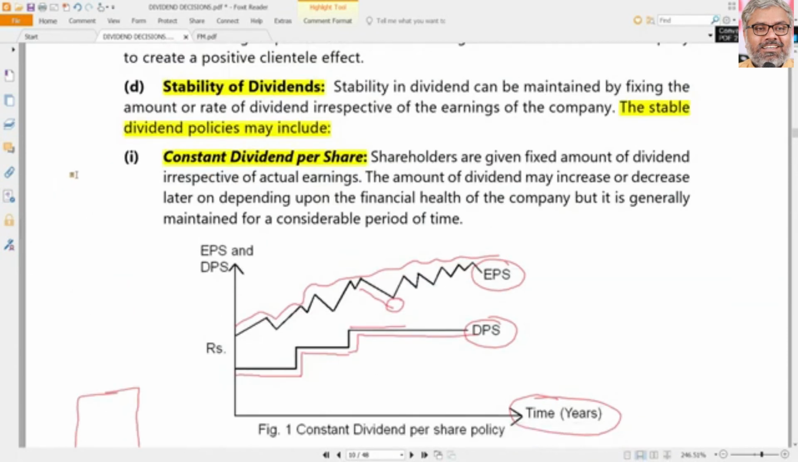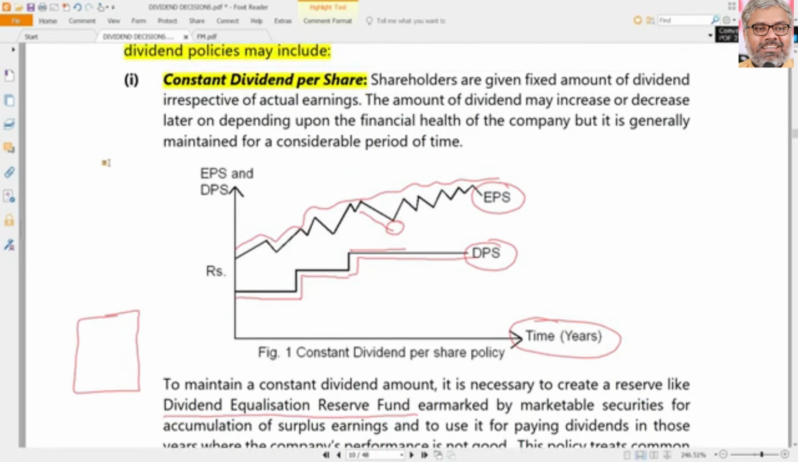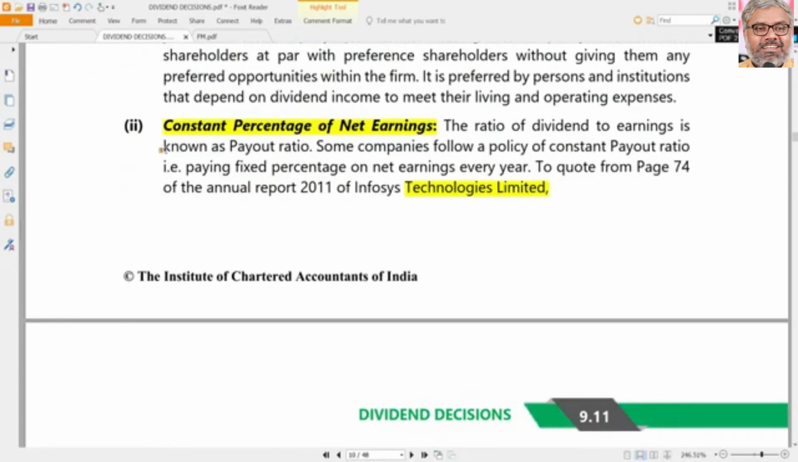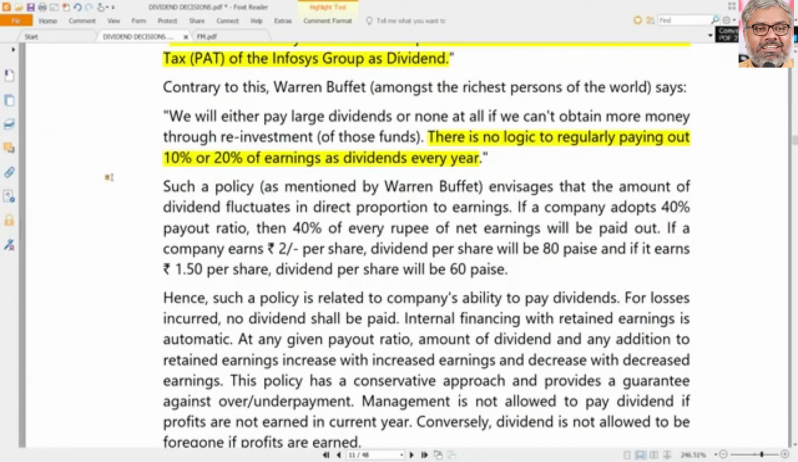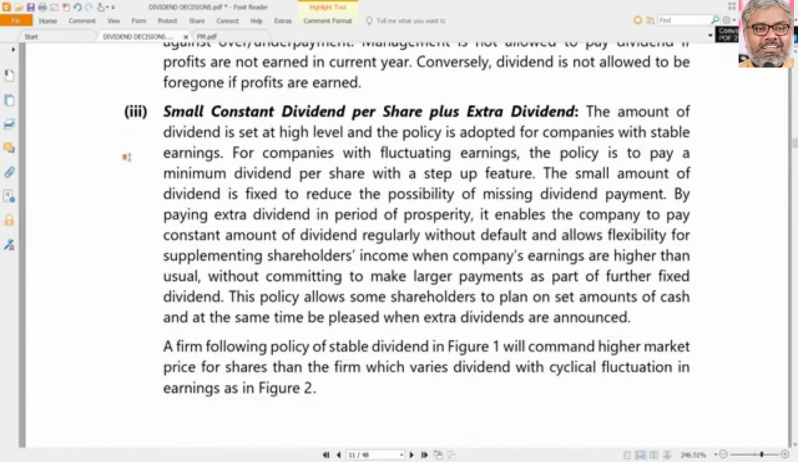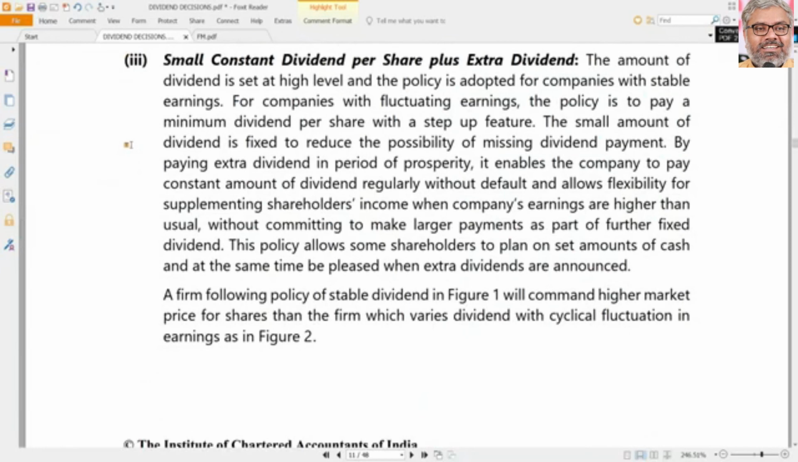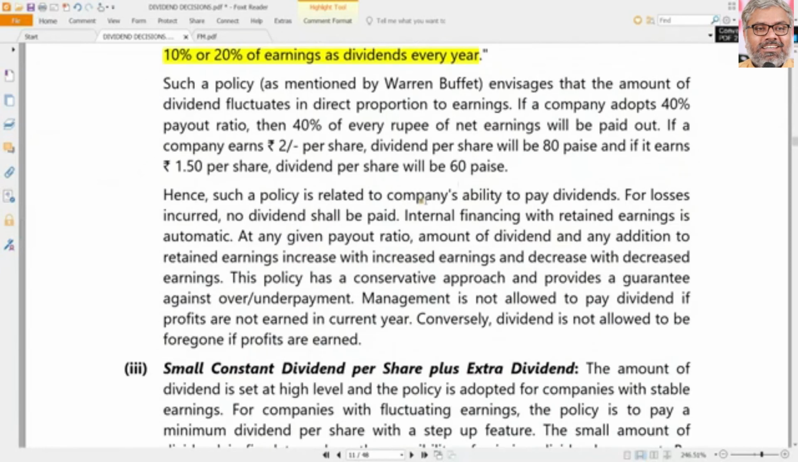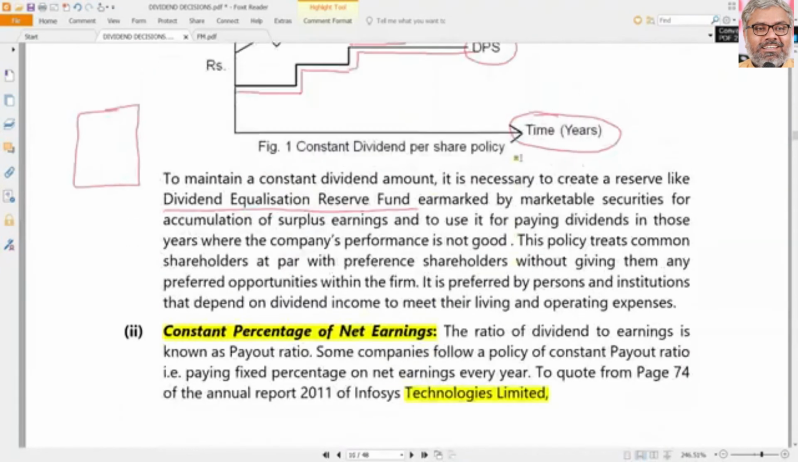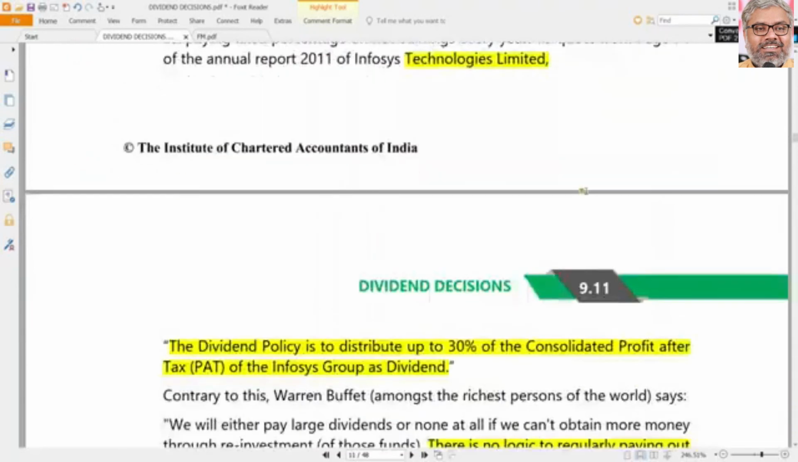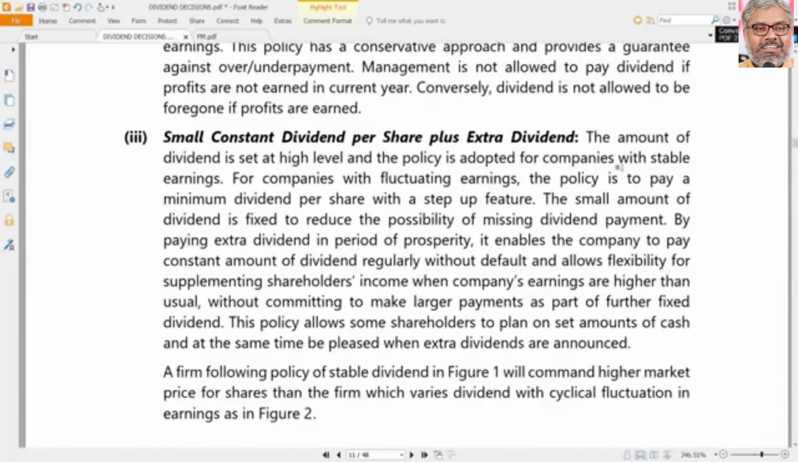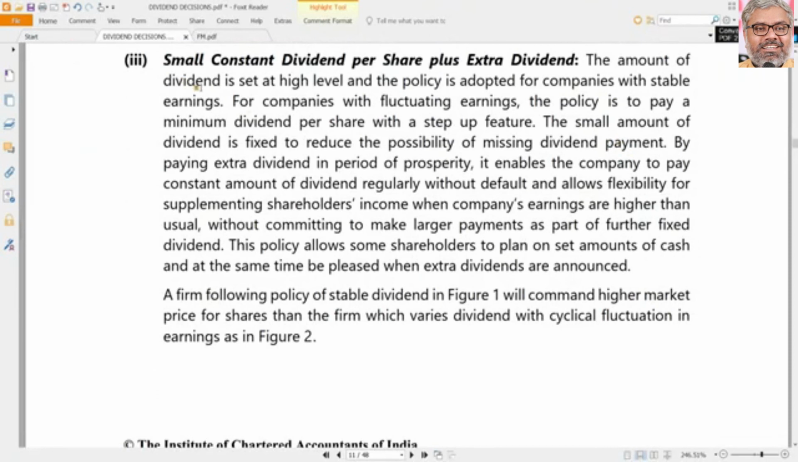And once the dividend policy is decided, there has to be a kind of stability of the dividends maintained, preferably. There is no rule like that. Having a constant dividend per share is one type of strategy, or having a constant percentage of net earnings as a dividend payout ratio is also another way. So in the first scenario, DPS is fixed, dividend per share is fixed. In the second scenario, payout ratio is fixed. That is the second strategy.